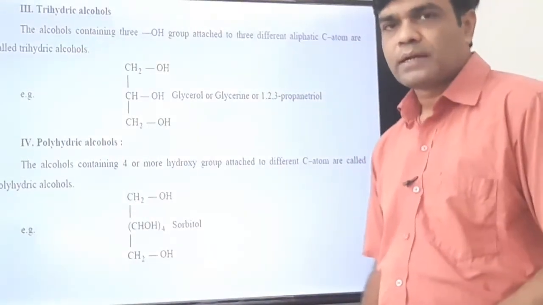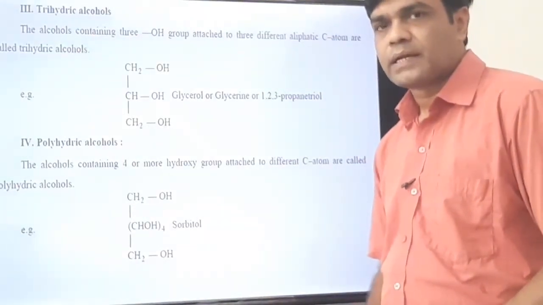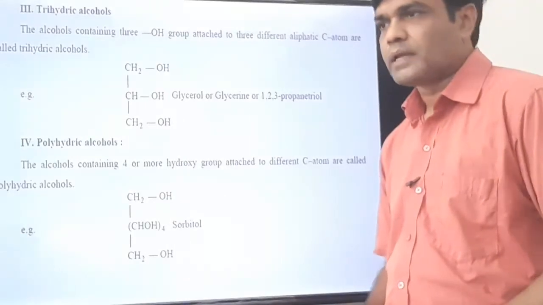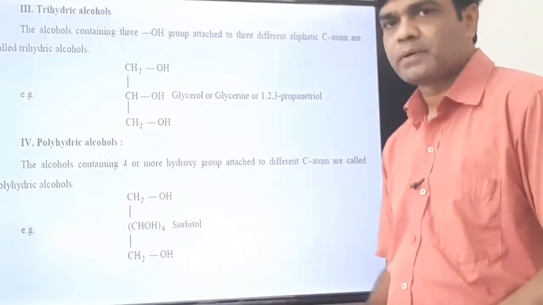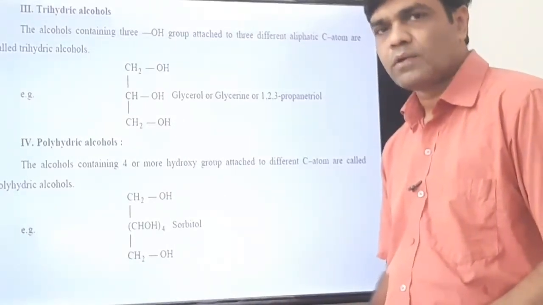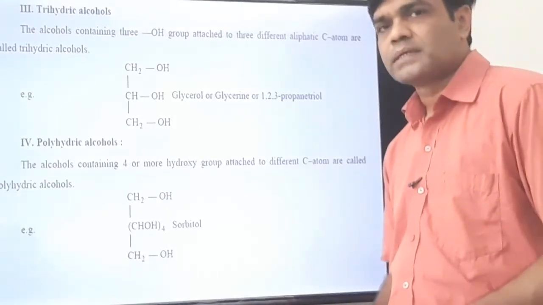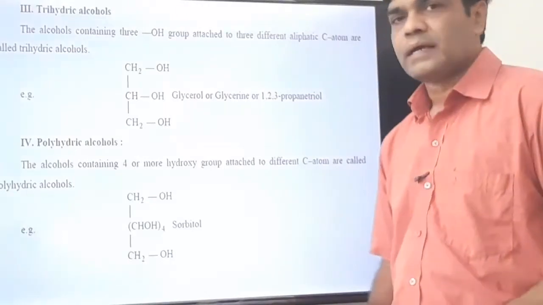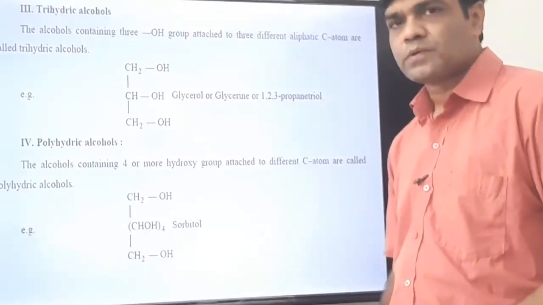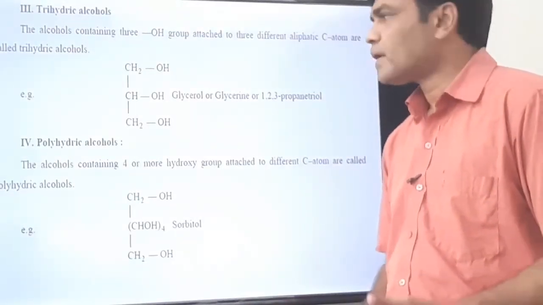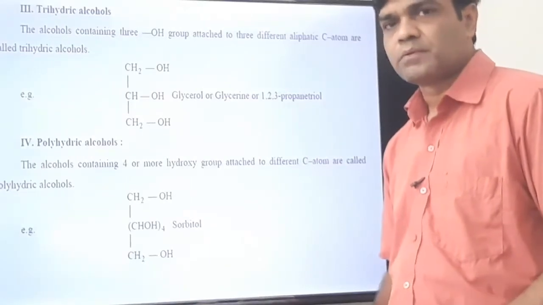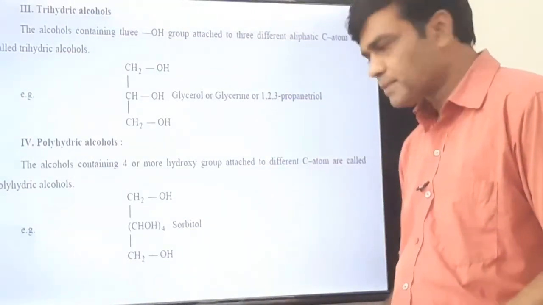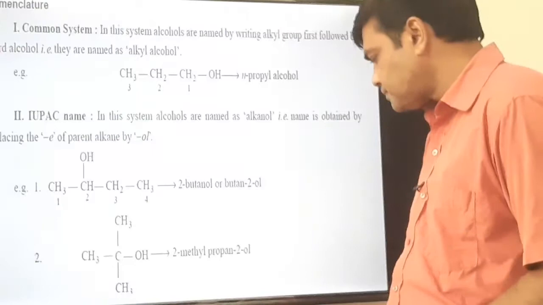Monohydric, dihydric, trihydric and polyhydric are the different classes of alcohol. Monohydric alcohols are further classified into three categories: primary, secondary and tertiary. Dihydric means two OH groups, trihydric means three OH groups, and polyhydric means more than three OH groups, maybe 4, maybe 5, maybe 6.